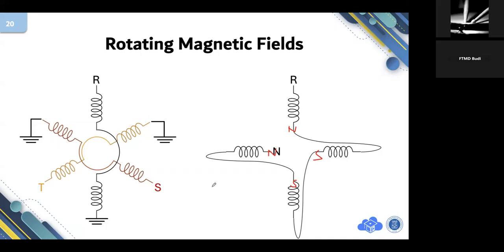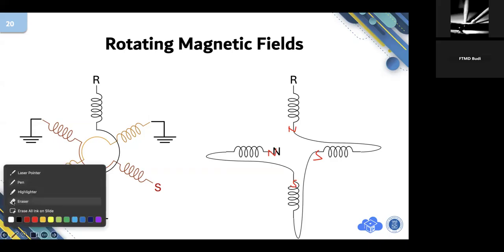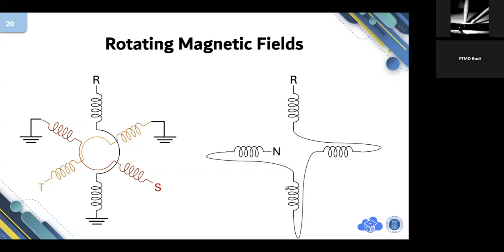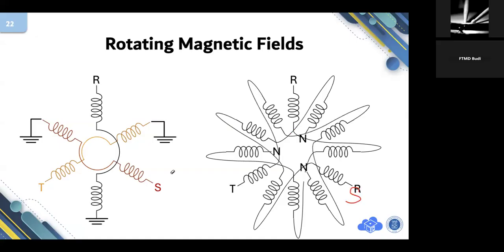I draw the R first. The coils belong to R firstly. Now I'm drawing the complete construction of the motor. Pay attention. R, S, T. Now the construction is no longer simple, and this is what actually happens in your AC motor. The winding is not as simple as you thought. There are so many windings, but basically they have two poles. R has two poles, S two poles, T has two poles.